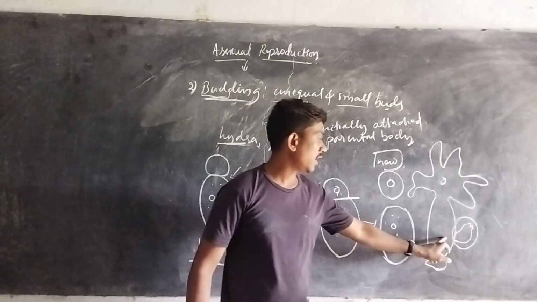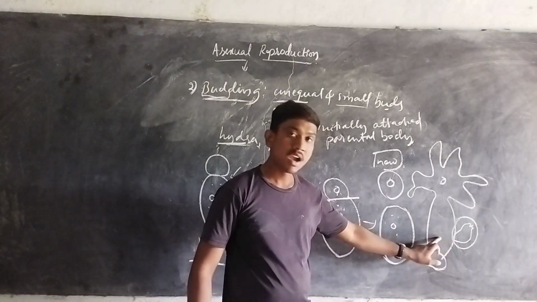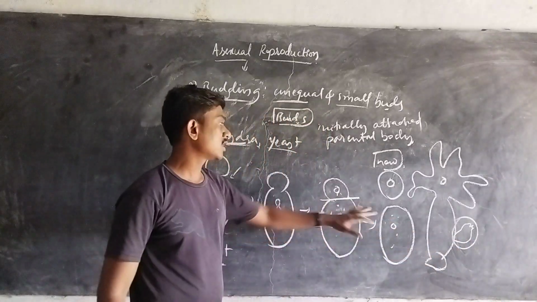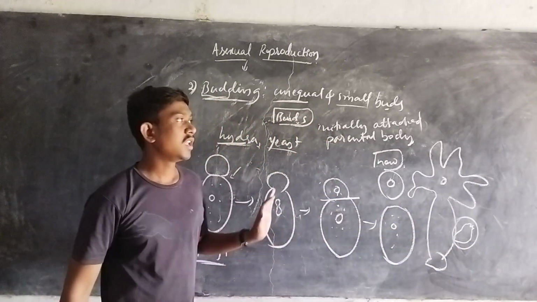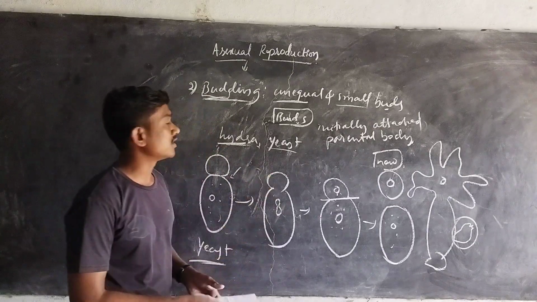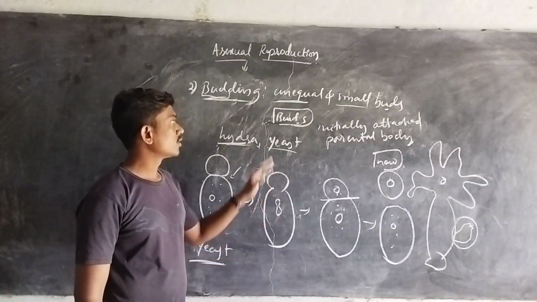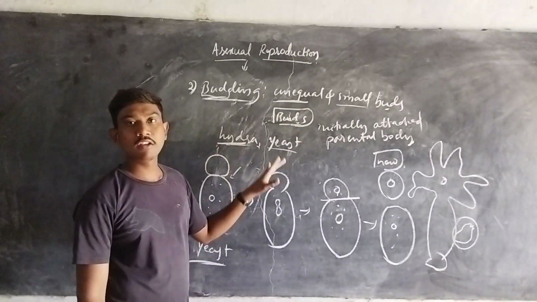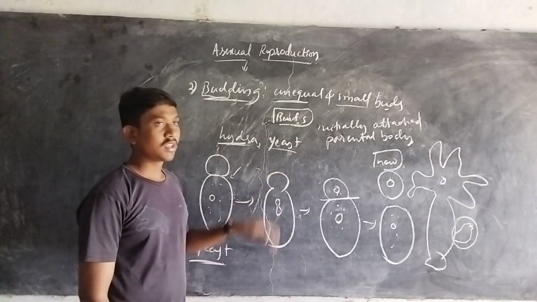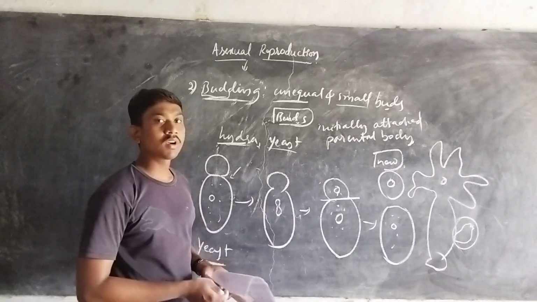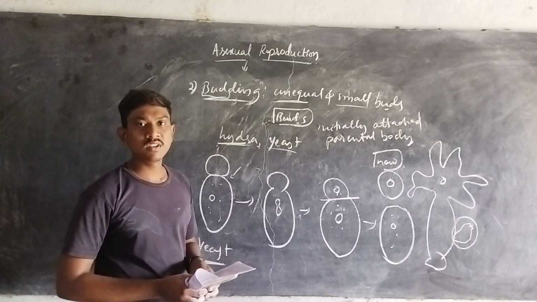Initially they are attached to their parental body, and later they get detached from the parental body and work as a new individual. This is a kind of asexual mode of reproduction, that is nothing but budding. Budding is always unequal division, but binary fission is always equal division. In the coming videos we are going to discuss a few more kinds of asexual reproduction.